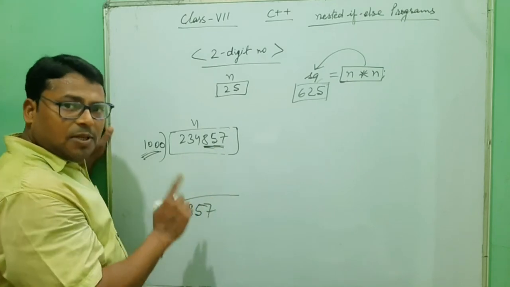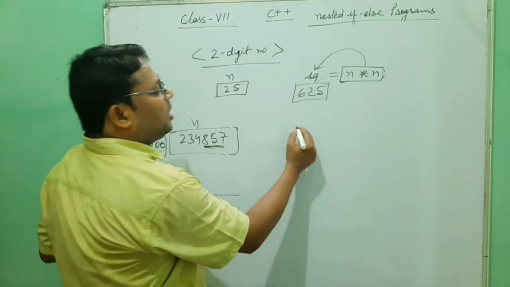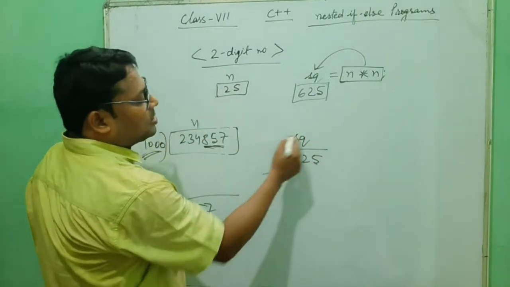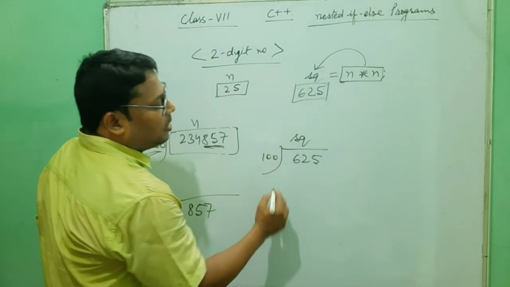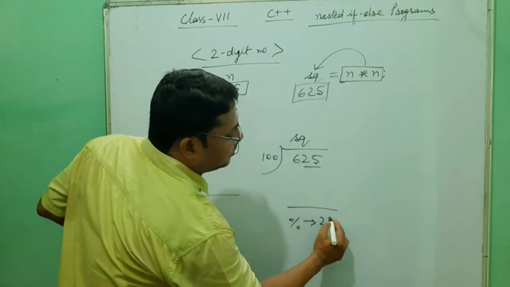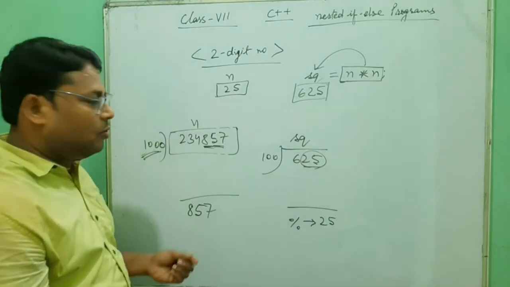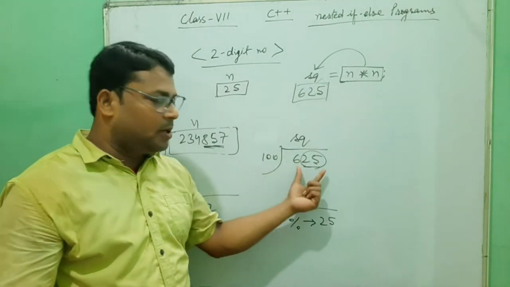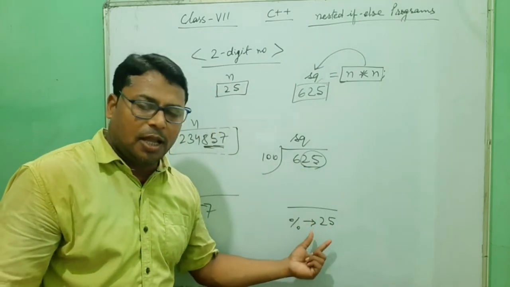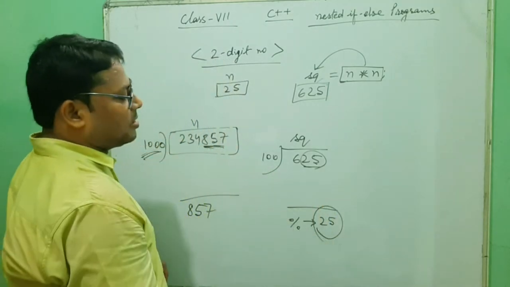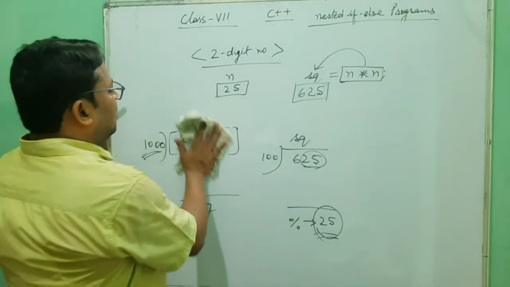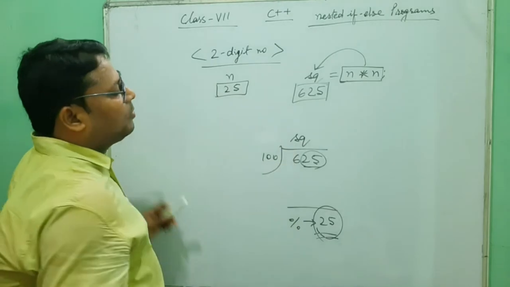That means in this situation, if the square of a number is 625 and you divide this square by 100, the remainder you get is the last 2 digits, 25. Any doubt? No. So when you divide any number of more than 2 digits by 100, you get the last 2 digits. You extract those last 2 digits and compare them with this number. It's clear from this example what we will write here.